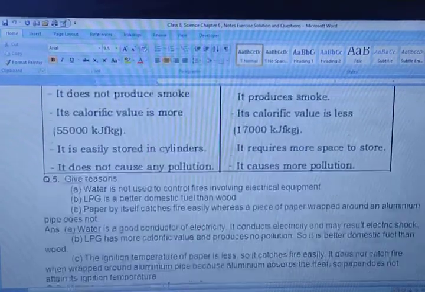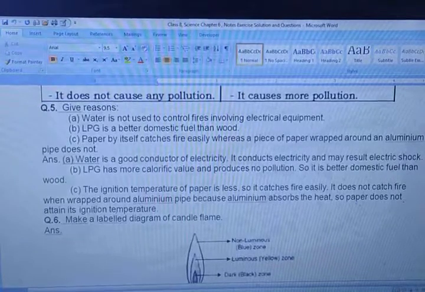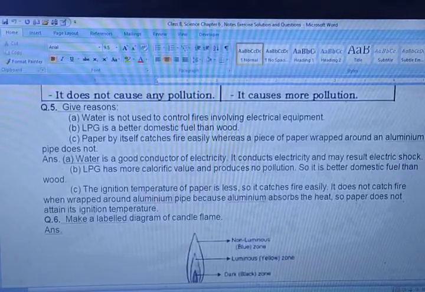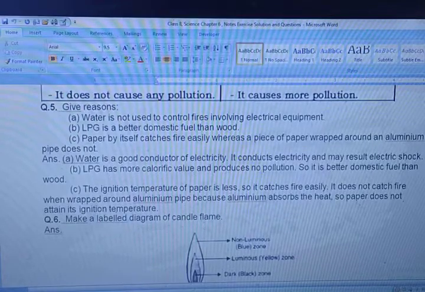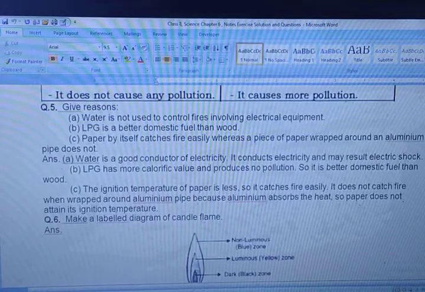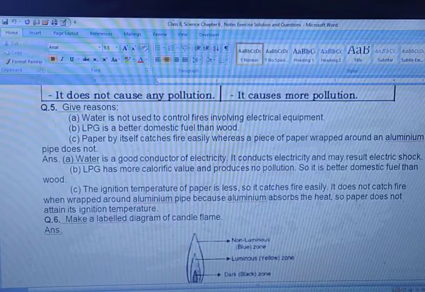Now question number 5. You can take a screenshot of this question number 5. I hope you all have taken the screenshot. So can I explain this question? The question is, you have to give the reason. Water is not used to control fires involving electrical equipments. LPG is a better domestic fuel than wood. Paper by itself catches fire easily, whereas the piece of paper wrapped around an aluminium pipe does not.